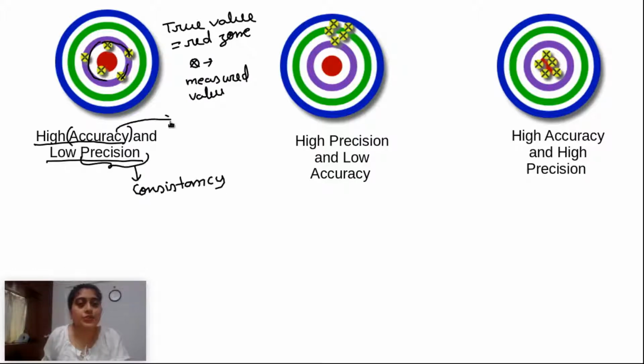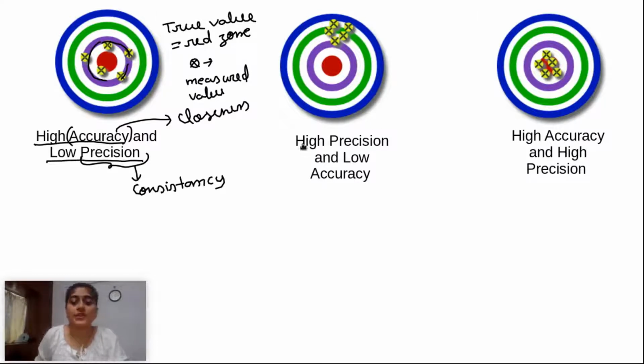And accuracy shows closeness. So if you are hitting this board and all the time you are hitting in the same place, although it is wrong, then it is having good consistency. It means it is having good precision. But here in this figure we can see whenever it is hitting, it is getting a random, different position. So it is not having good precision, it is having very low precision. But accuracy is good because it is very close to the true value.